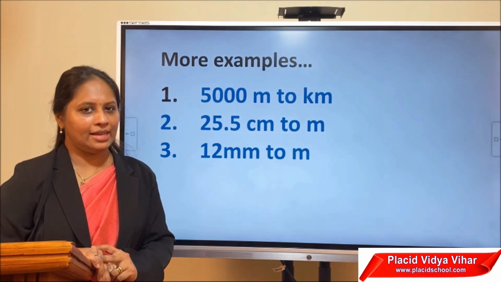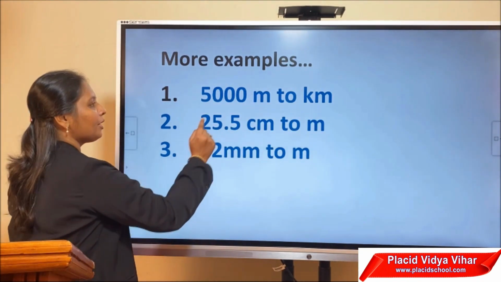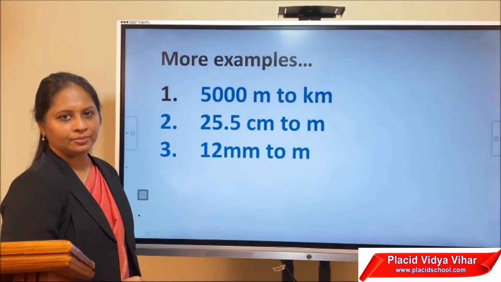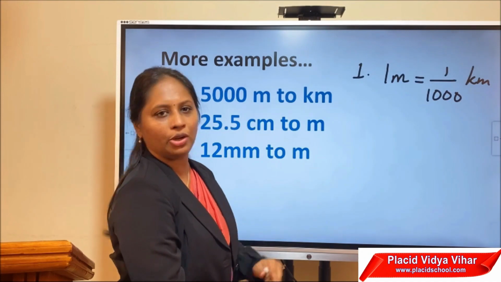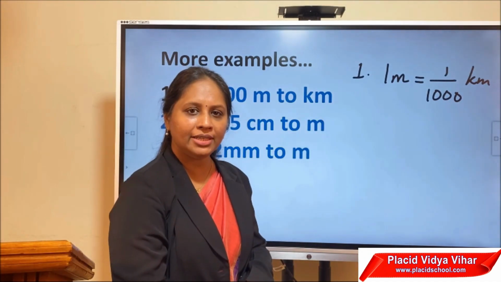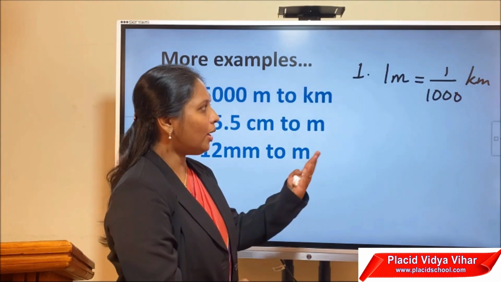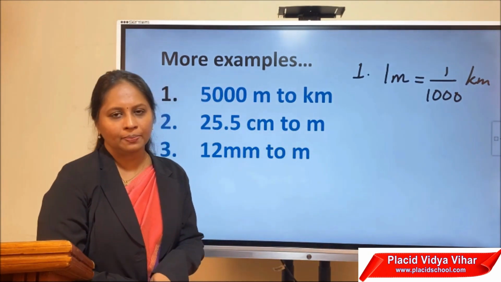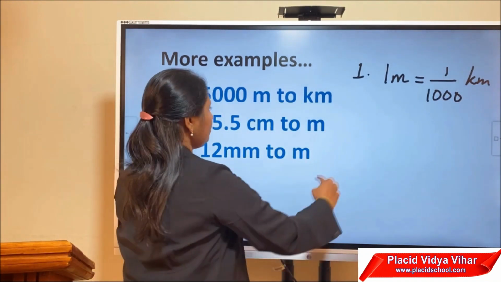Now let us see more examples. Here the conversion is from small to big units. So in the first question, see, we have to convert from meter to kilometer. So write the conversion factor. 1 meter is 1 by 1000 of a kilometer. Why? Because 1 kilometer is 1000 meter. So 1 meter is 1 by 1000 of a kilometer.